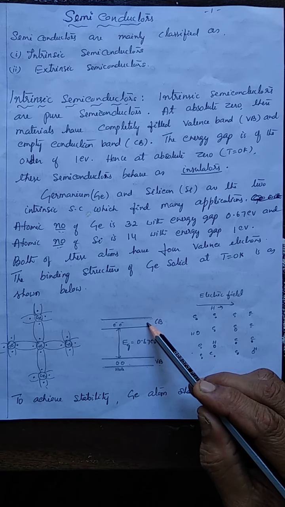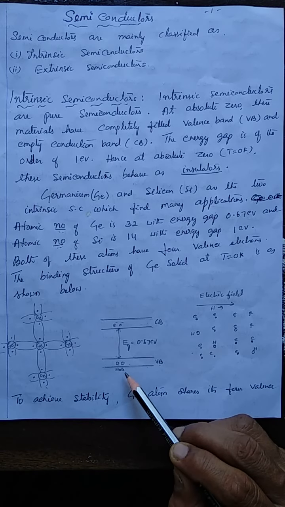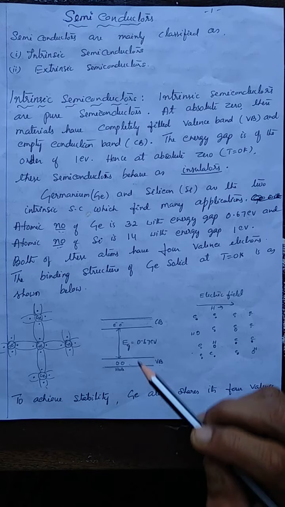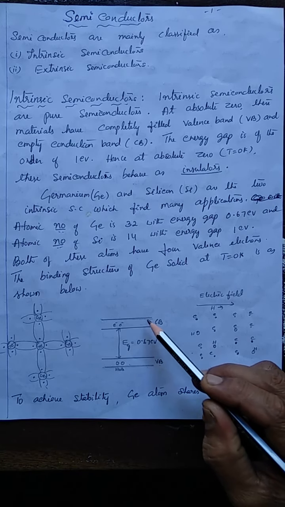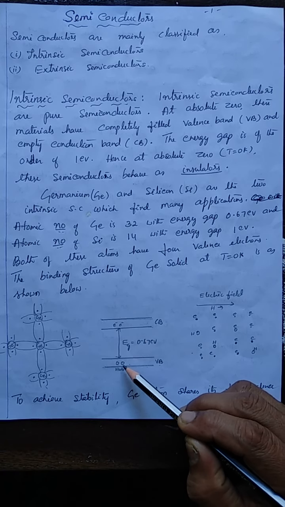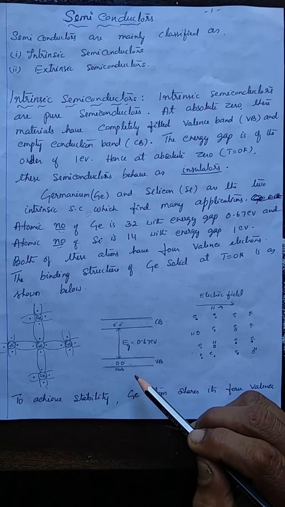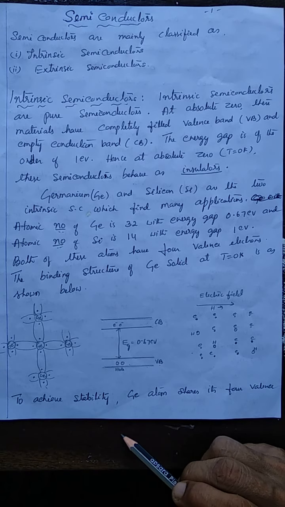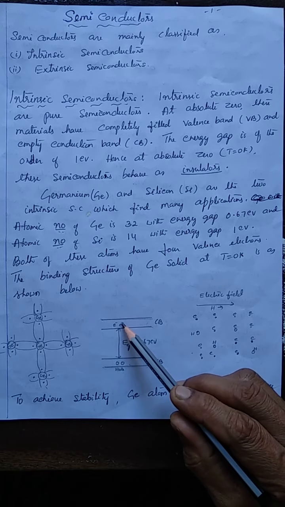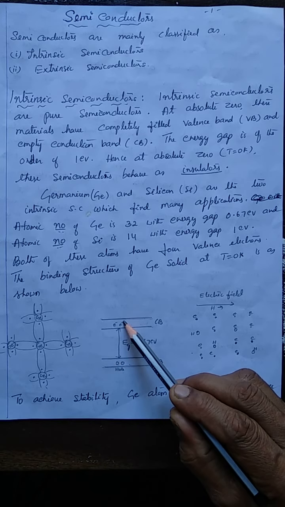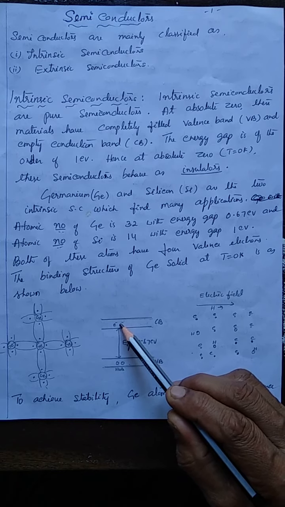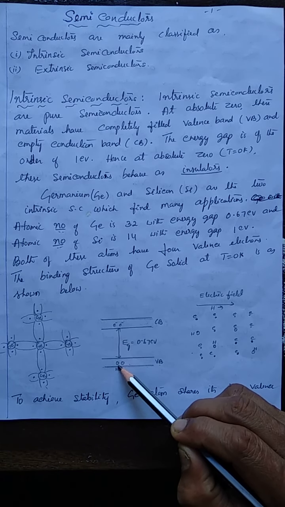When they move to the conduction band, some vacant sites are created in the valence band. The electrons move from the valence band to the conduction band, leaving behind vacant sites, the vacancies. This vacant site is called a hole. As the electron moves to the conduction band, this vacant site, the deficiency of the negative charge, is considered as a positive charge.